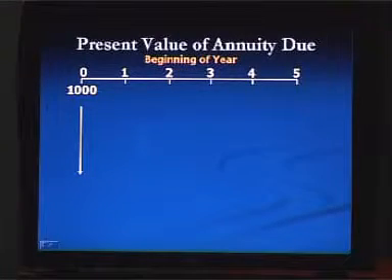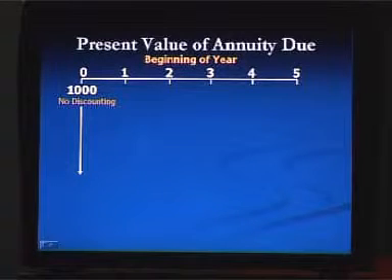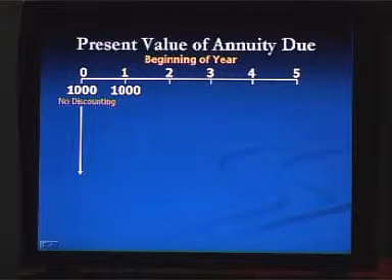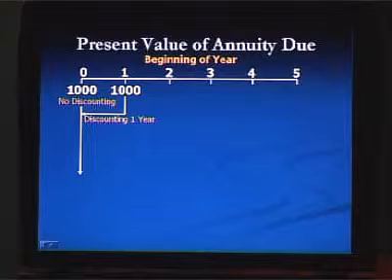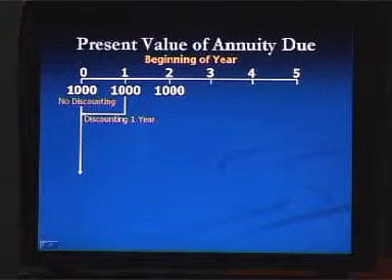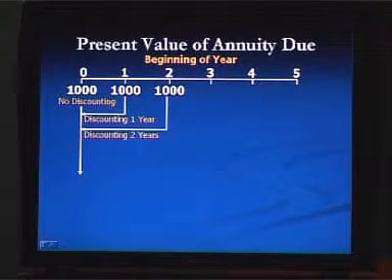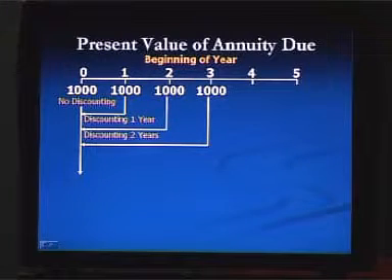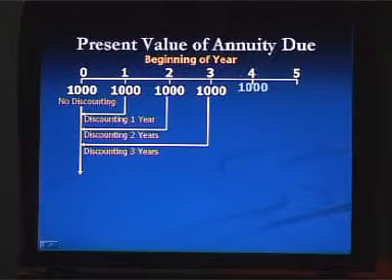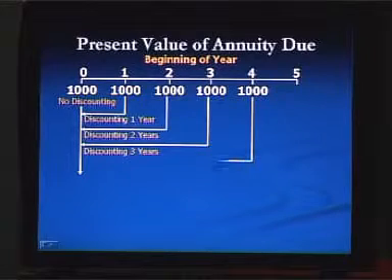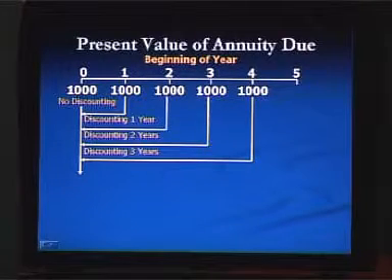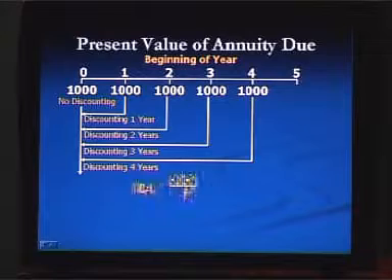So there will be no discounting of this money, but at the beginning of the second year we are going to receive Taka 1000 and that is discounting for 1 year. Similarly, at the beginning of third year the amount to be received is Taka 1000, that is discounting for 2 years. At the beginning of fourth year, amount to be received 1000, that is discounting for 3 years. At the beginning of fifth year, another 1000 Taka will be received and that is discounting for 4 years.